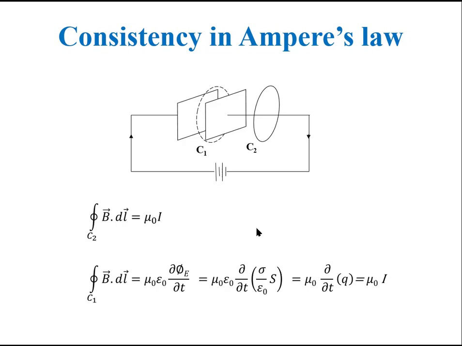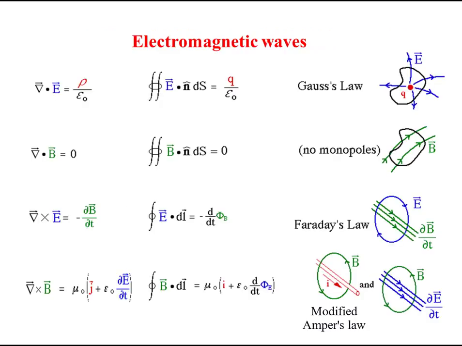With this modification, all the laws got the same form, and the equations for those laws, including the modified Ampere's law, are called Maxwell's equations. So Maxwell's equations in their differential form are: del dot E equal to rho by epsilon naught, which is the Gauss law in electrostatics. Del dot B equal to 0, which says that there are no magnetic monopoles in nature. Third is del cross E equal to minus del B over del t, which is Faraday's law. And the fourth is del cross B equal to mu naught times J_C plus J_D, which is the modified Ampere's law.